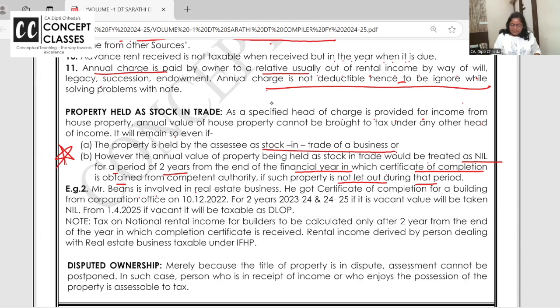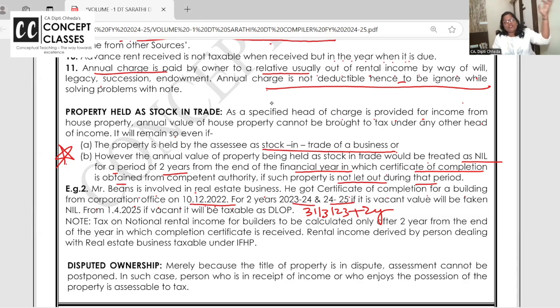So Mr. Beans is involved in real estate. He got the certificate of completion for a building from the corporation office on 10/12/22. You got the occupancy certificate on 10/12/22. Now what's the year ending? 31st March 23. So from here 2 years: 23-24, 24-25.